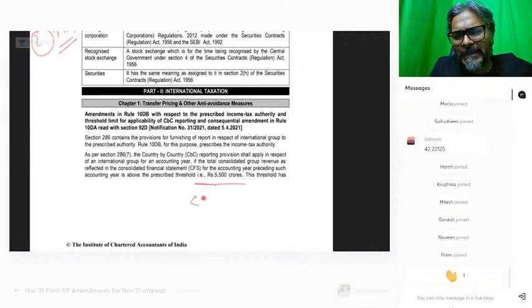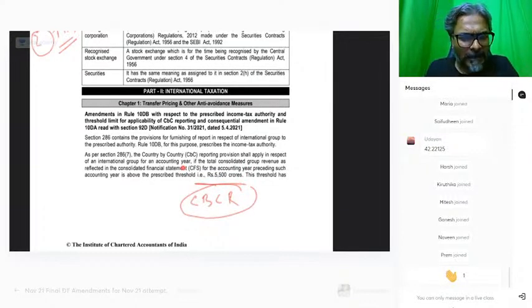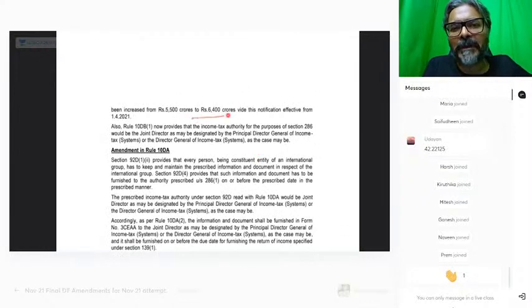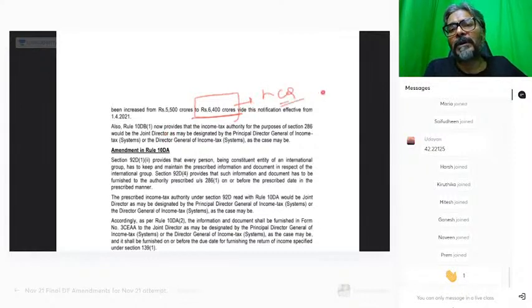One important amendment, students: do you remember CBCR, in international taxation? It's only one small amendment, 2 minutes, students, and we are done. If you remember the CBCR provision, the parent company's total consolidated group turnover in the last financial year should exceed 5,500 crores. They felt that at 5,500 crores many companies come into the picture and it becomes burdensome for them. So they have increased the limit to 6,400 crores. Therefore, this is an important one for MCQ. Did you all get this, students? Very important for the MCQ.